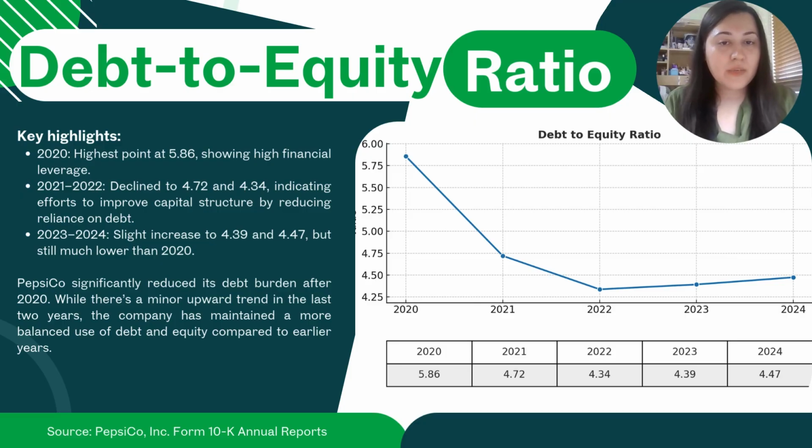So when we look at the debt to equity ratio graph, we can see that its highest point was in 2020 at 5.86, but then there was a steady decrease by 2022, and then it increased slightly again to 4.47 in 2024. However, it was still much lower than its 2020 level. So PepsiCo significantly reduced its debt burden after 2020. While there's a minor upward trend in the last 2 years, the company has actually maintained a more balanced use of debt and equity compared to earlier years.